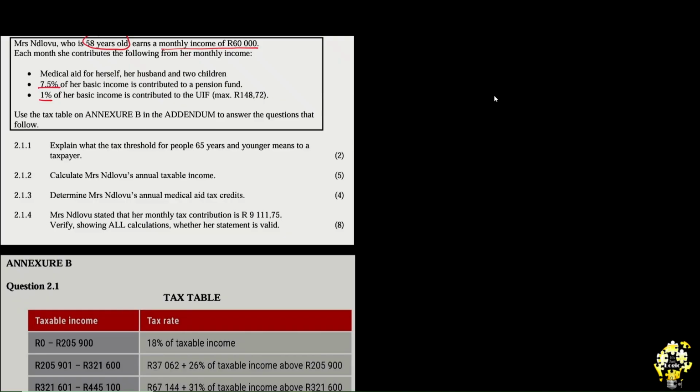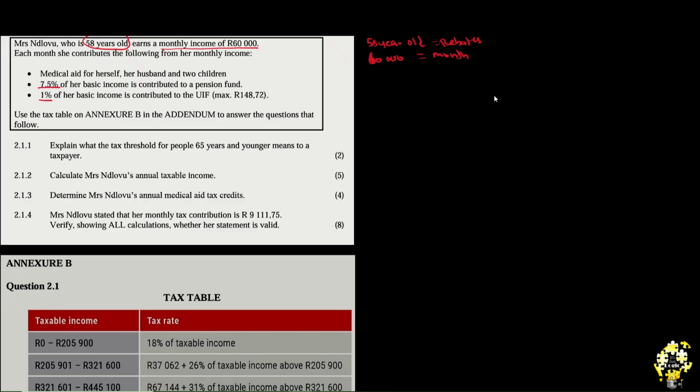So, we have a 58 years old for our rebates, and then they earn a monthly gross of 60,000. My apologies.